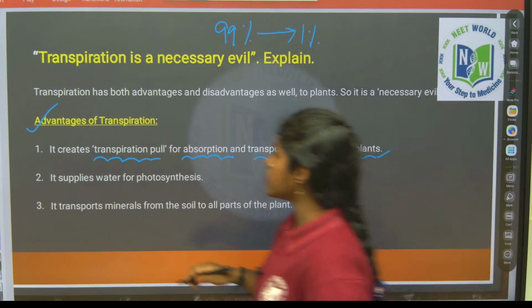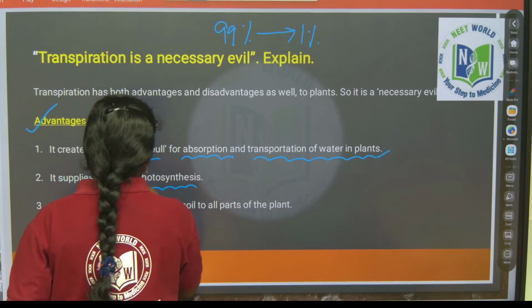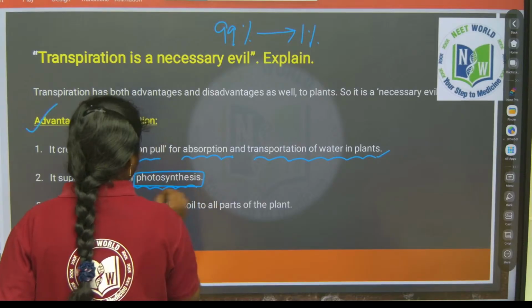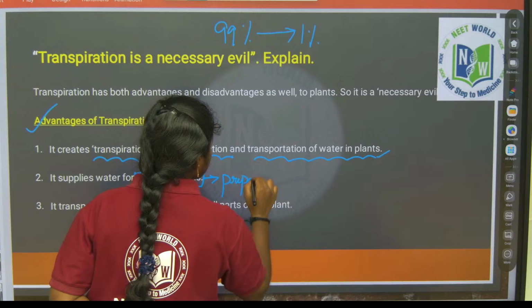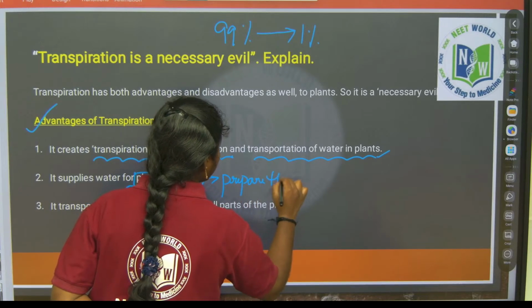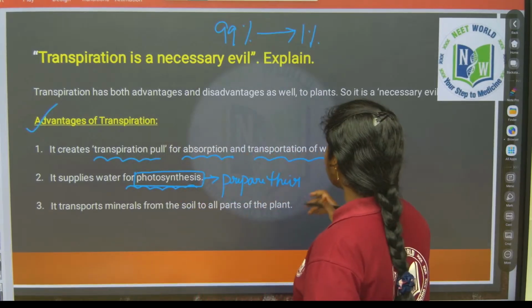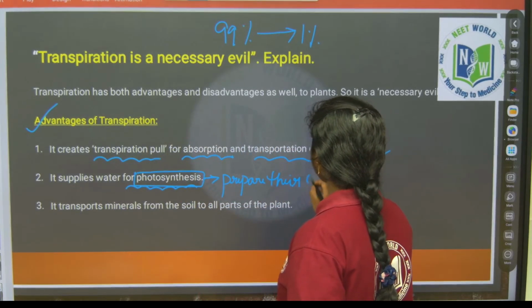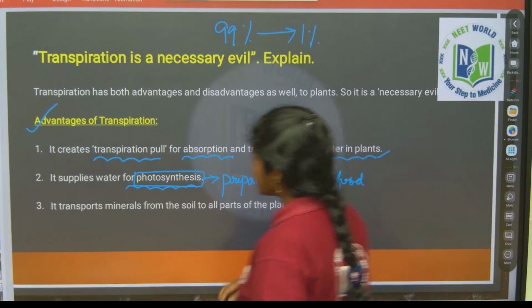One of the advantages is that it supplies water for photosynthesis, the process by which plants prepare their own food, and transpiration also helps in mineral distribution, right? Coming to the next point, it transports minerals from the soil.